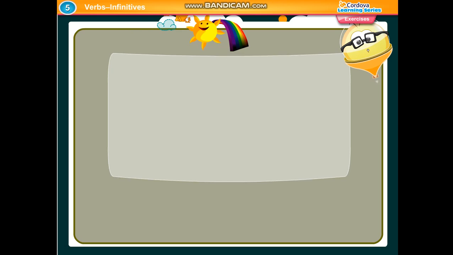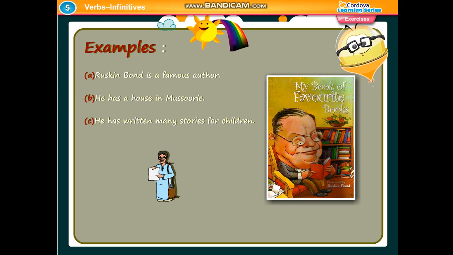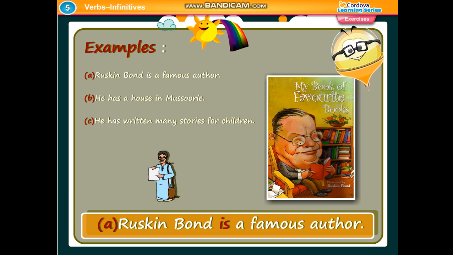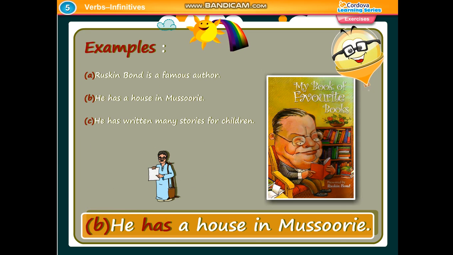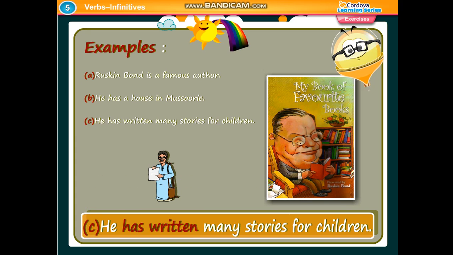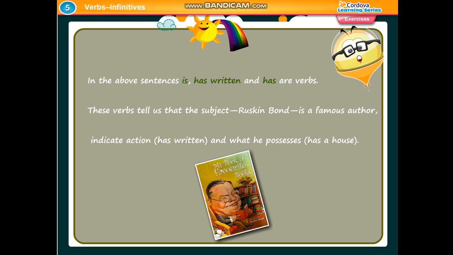Verbs. Words that express an action or tell us what a person is, was, does, did, or has, had, are called verbs. Examples: Ruskin Bond is a famous author. He has a house in Missouri. He has written many stories for children. In the above sentences, is, has written, and has are verbs.